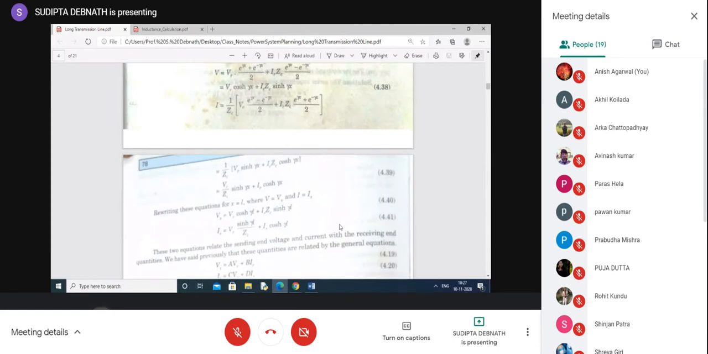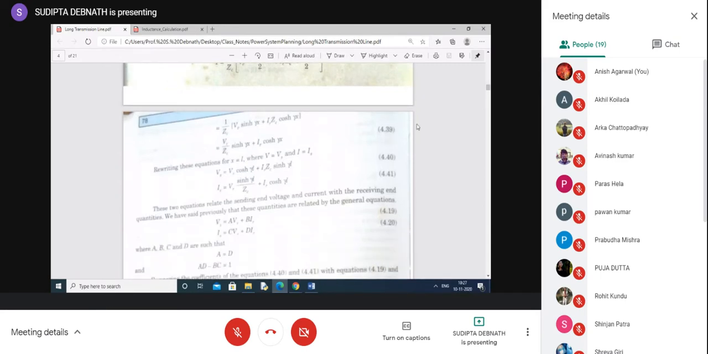So these are 4.40 and 4.41. Now, you have the idea of ABCD constants because you have studied in circuit theory what ABCD constants are. Before going to the ABCD constants, let me